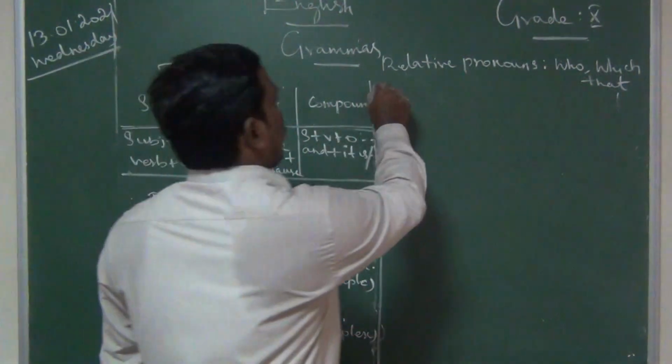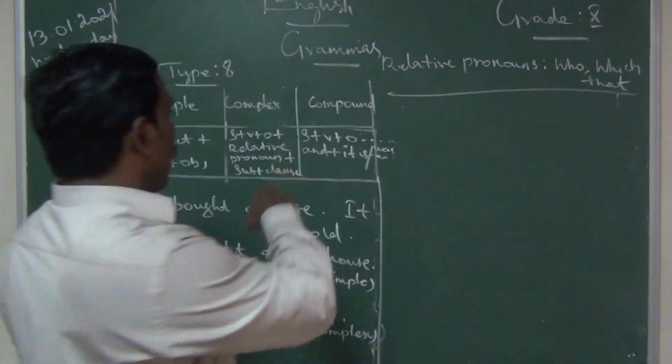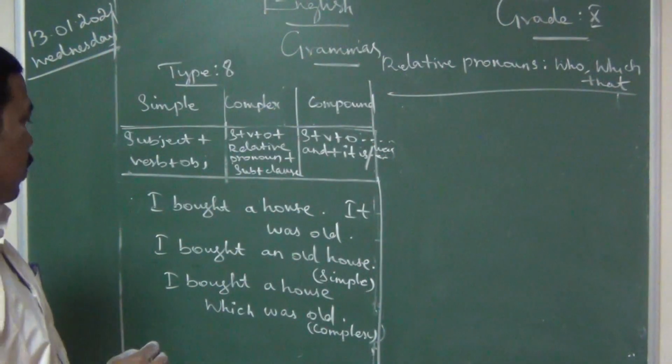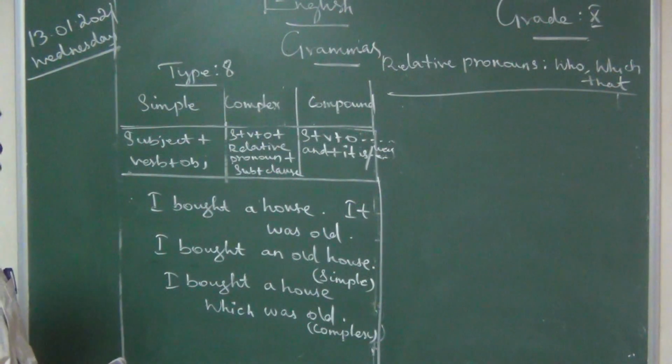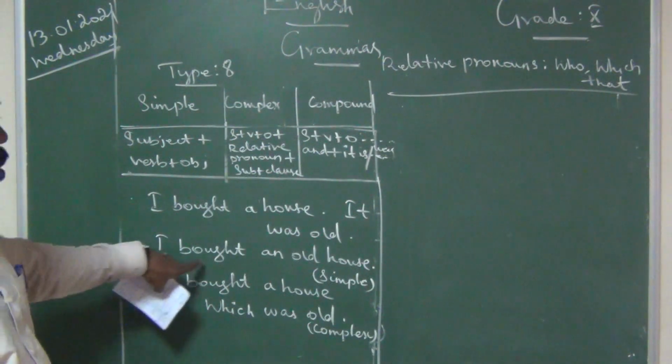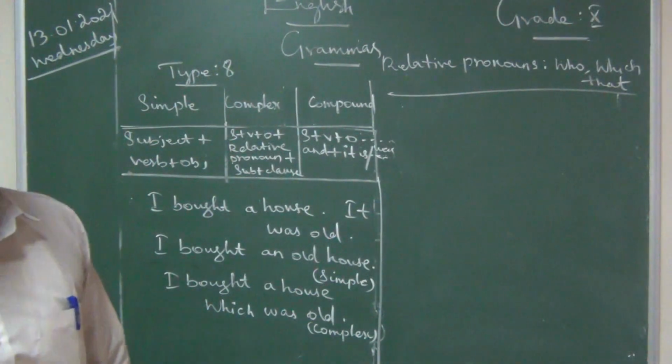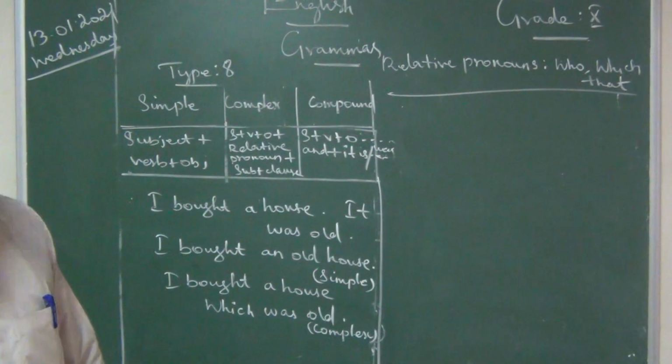Then, I bought a house which was old. Complex.